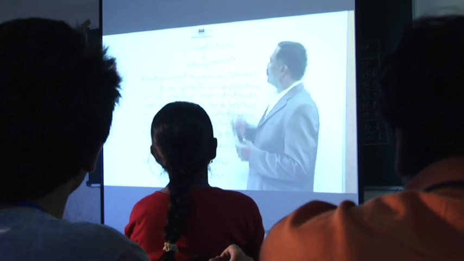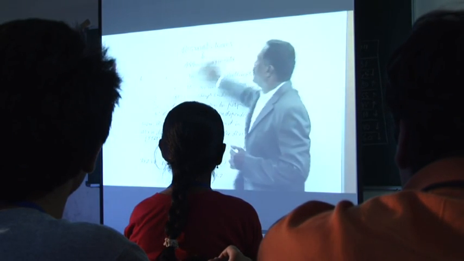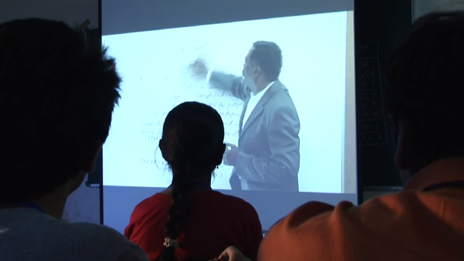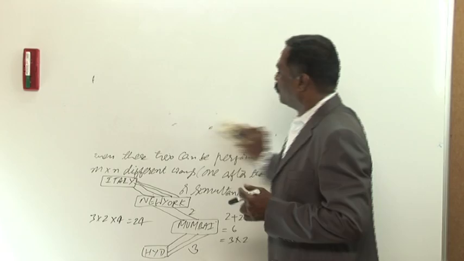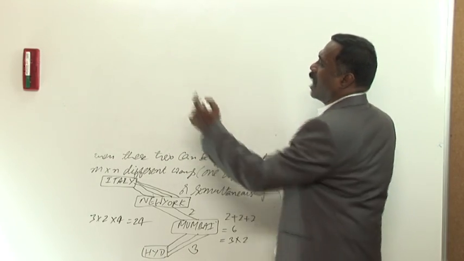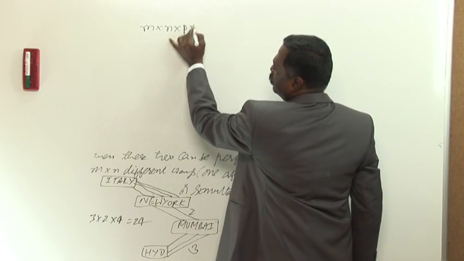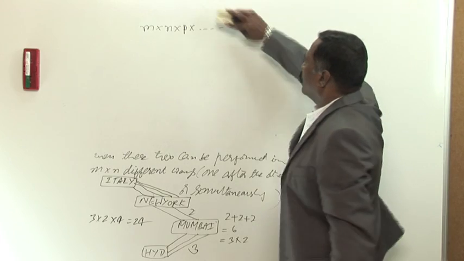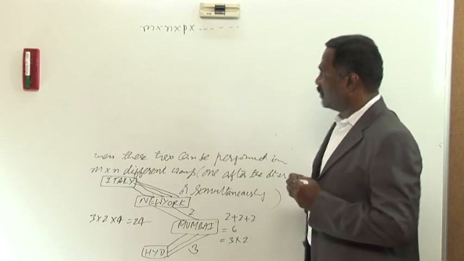So, the fundamental theorem can now be extended to any number of operations. If you take the first operation, which can be performed in m different ways, the second operation in n different ways, and the third operation in p different ways, and so on, then all these operations can be performed in m into n into p into so on different ways. This is called the fundamental theorem on arithmetic.